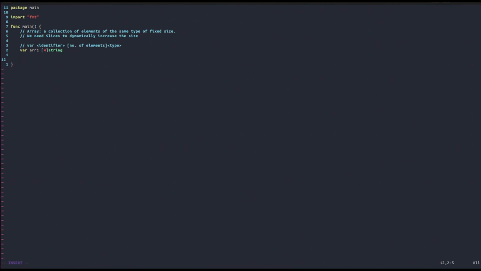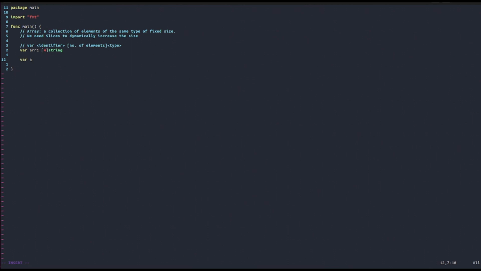So now that we've seen how we can declare arrays, let's also see how we can declare and initialize arrays. When we declare and initialize a variable, as we've also seen in other videos, we can also use type inference, meaning that we can also declare an array using this operator here. Let's first see how we can do it by specifying the type without type inference, and so how to declare it and initialize it using the var keyword.